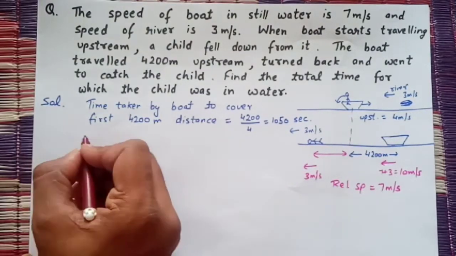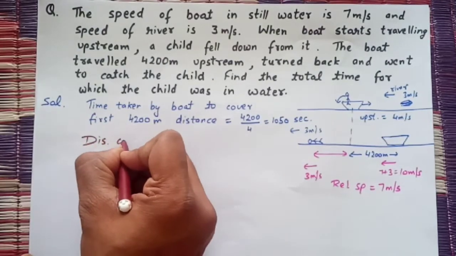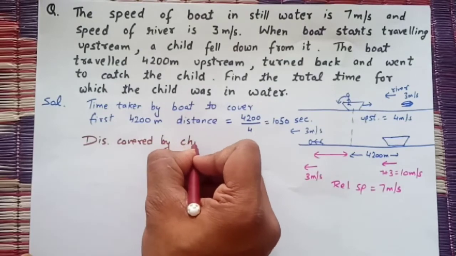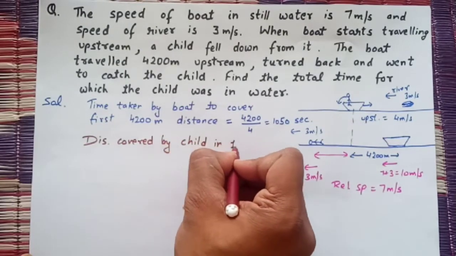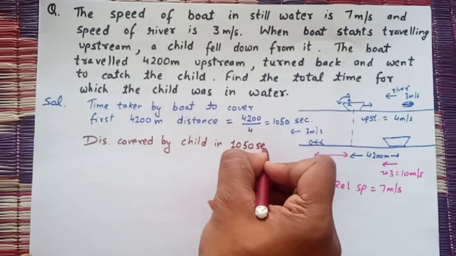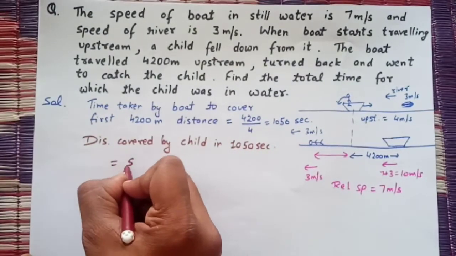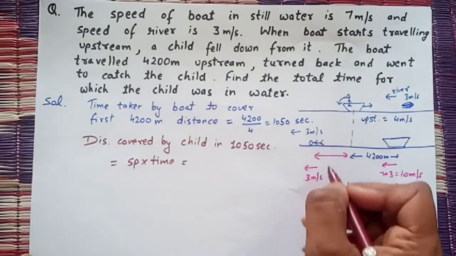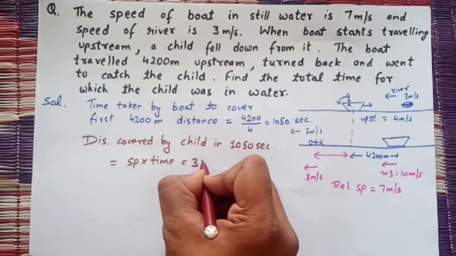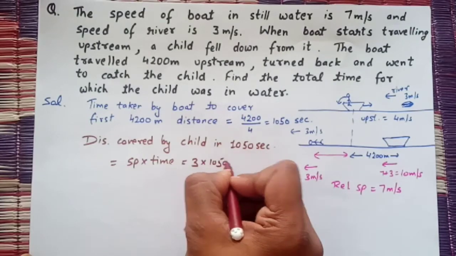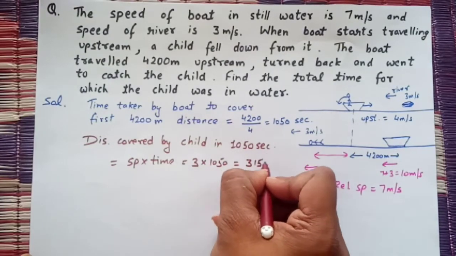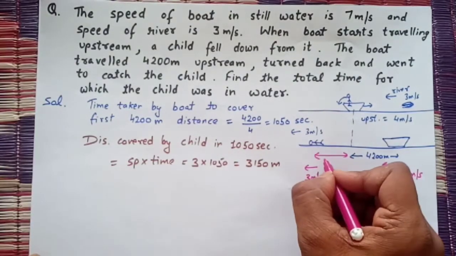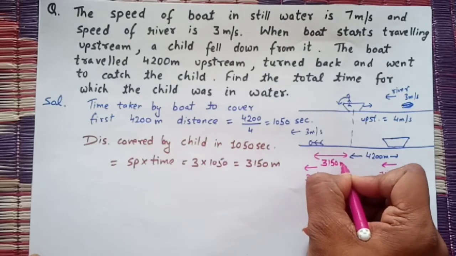Let us find the distance covered by the child in 1050 seconds. It will be speed into time. What is the speed of the child? It is 3. And what is the time? 1050 seconds. So it will be 3150 meter. So this distance will be 3150 meter.